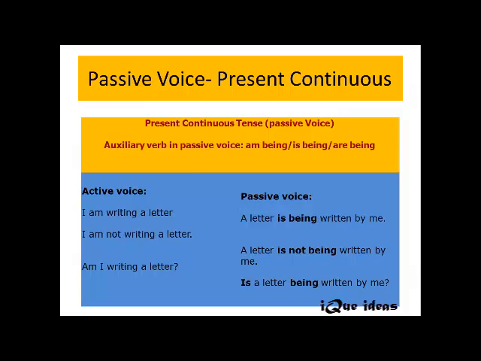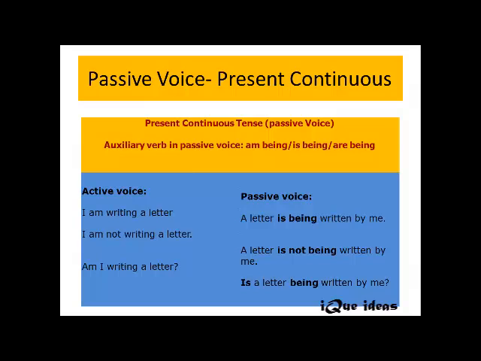Let's look at the next sentence. I am not writing a letter. Same. Object becomes subject. A letter is not being written by me. Right. When I say ing, that gets changed to being in passive. And 3V, as I said earlier, always in passive voice, irrespective of the tense that you're dealing with, 3V has to be used.